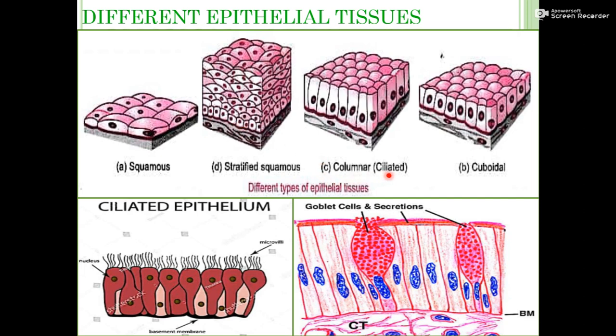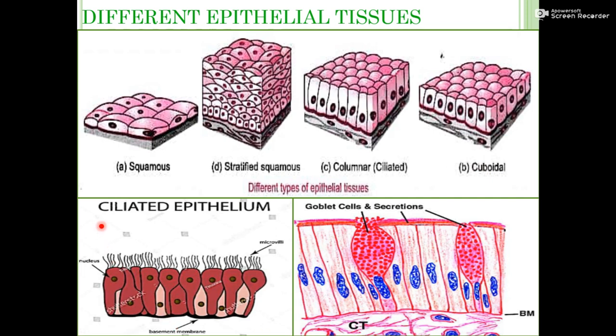Third one is columnar. Columnar is named on the basis of the shape of the cell. The cells are column-like, pillar-like cells. Every cell contains a nucleus near the bottom of the cell, and this columnar name is given only on the basis of the shape of the cell. Another is cuboidal. Almost cube-like cells are present here with a nucleus, so that's why the name is cuboidal.